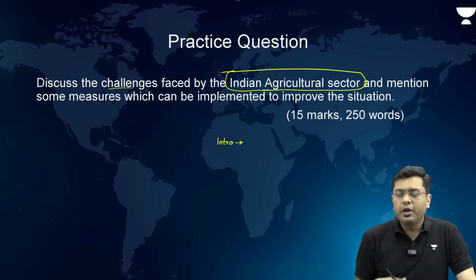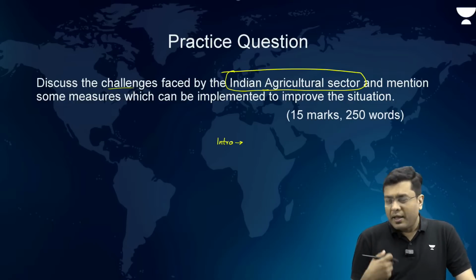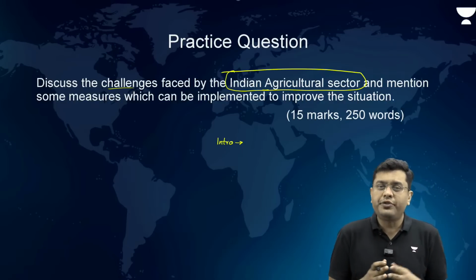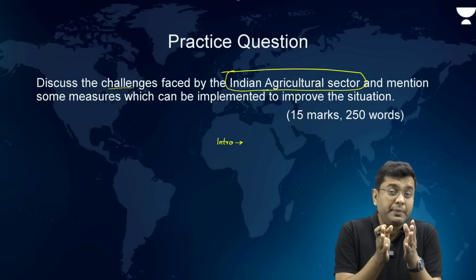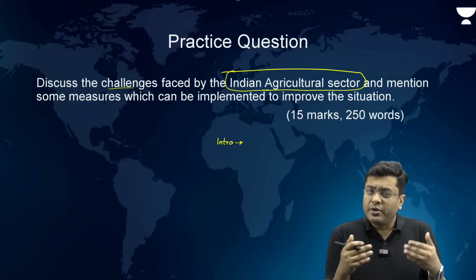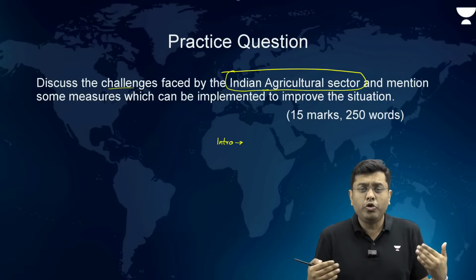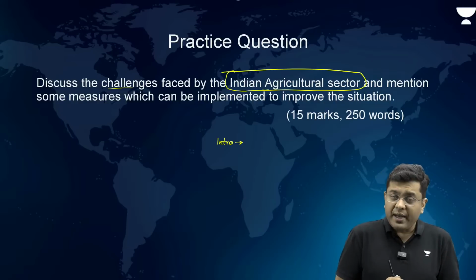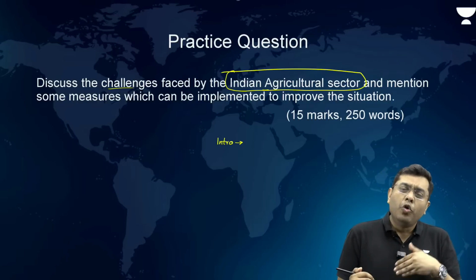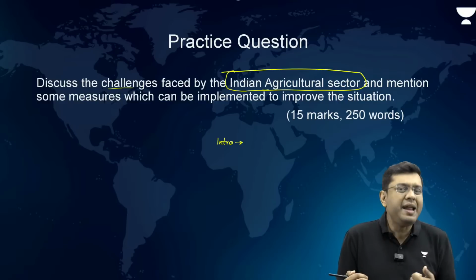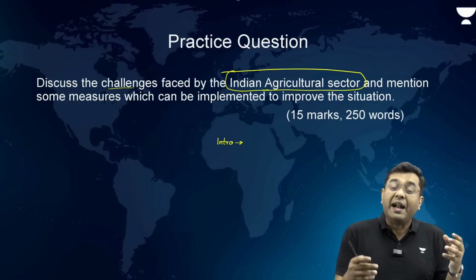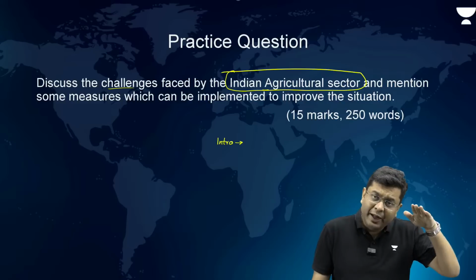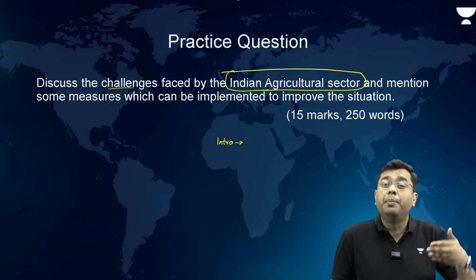So in the introduction, talk about how Indian agriculture is one of those sectors of the economy supporting 43% of the population, directly or indirectly, and contributing close to around 18% to the GDP. India has been agrarian in its economic setup over many millennia, but now that share of agriculture in the economy is going down. That will set the context for the body.